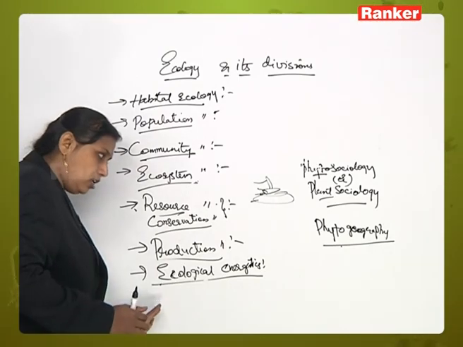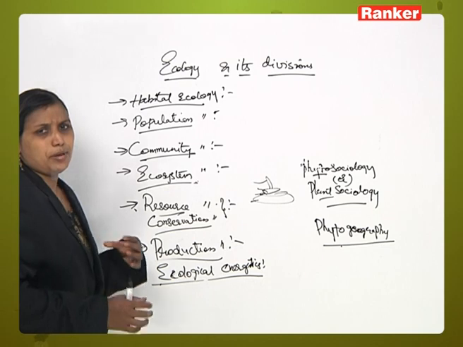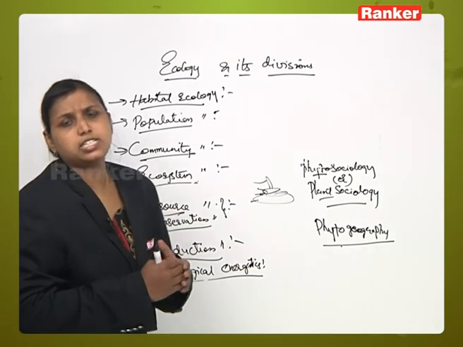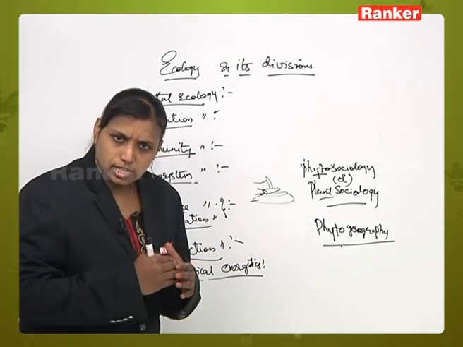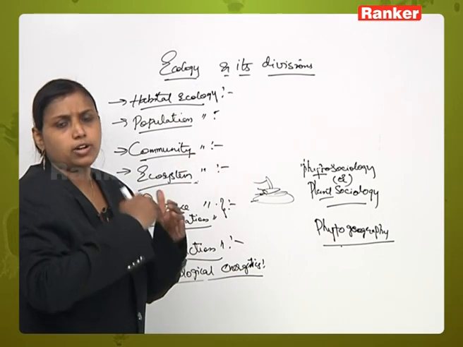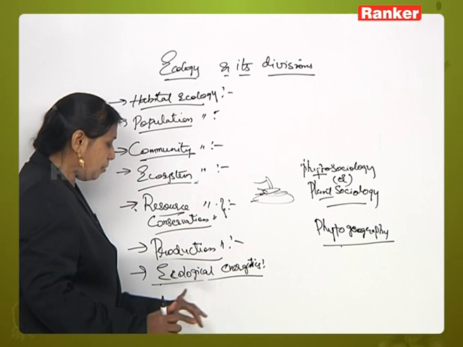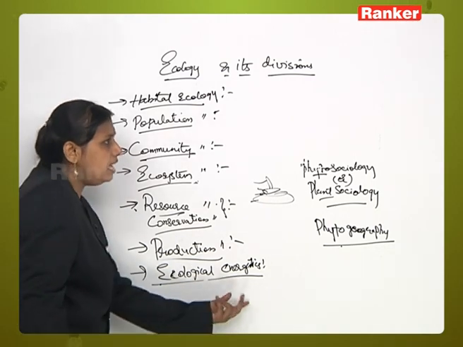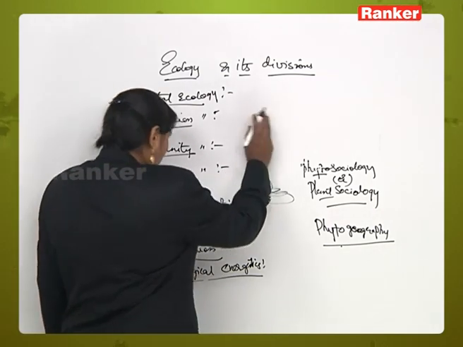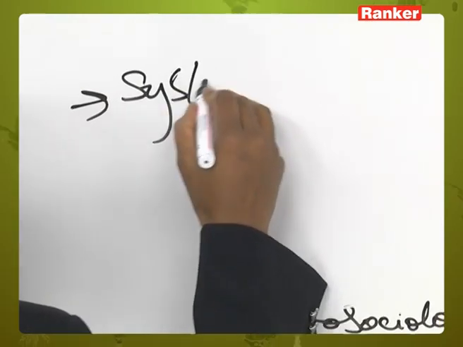So in ecological energetics, we will study at each level how much energy is being conserved, and how it is transferred from one trophic level to the other trophic level in an ecosystem. That type of study is called ecological energetics. Next is systems ecology.